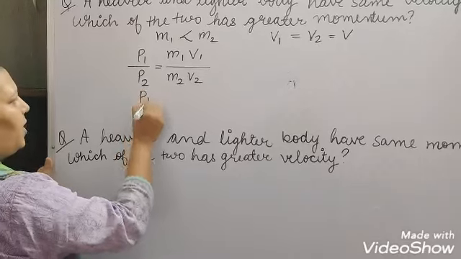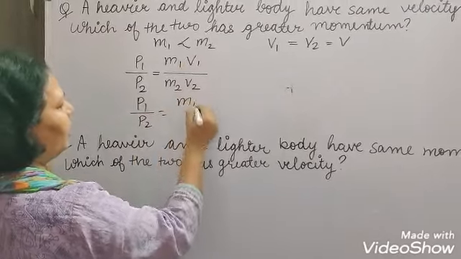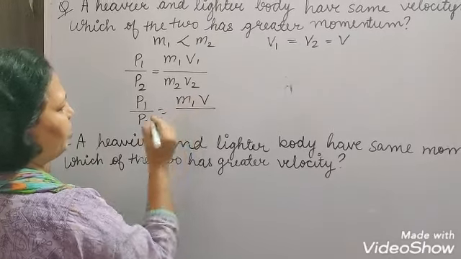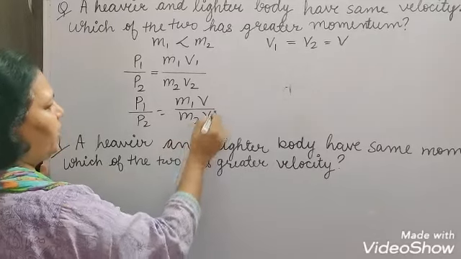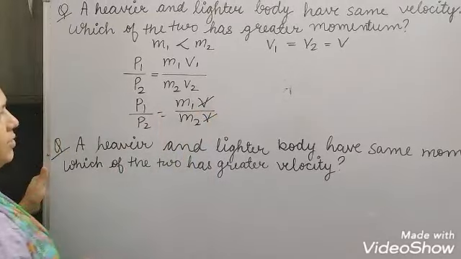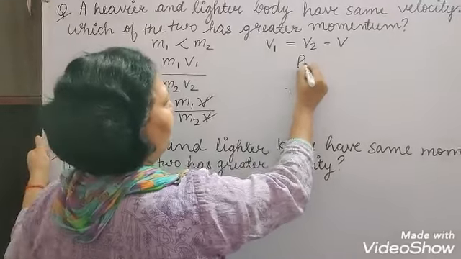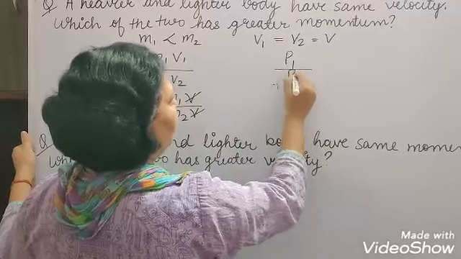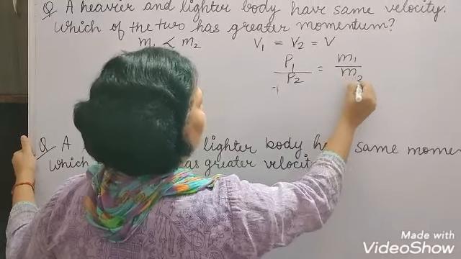In place of v1 we write v, and in place of v2 also we write v, because both are equal, so both will cancel. Now P1 upon P2 is equal to m1 upon m2.